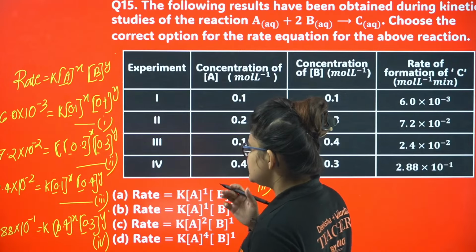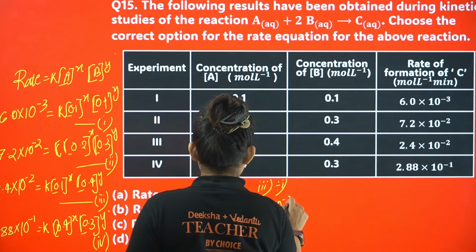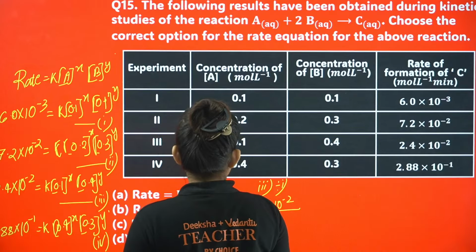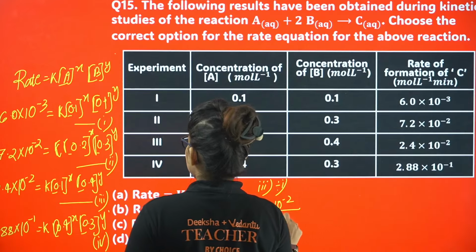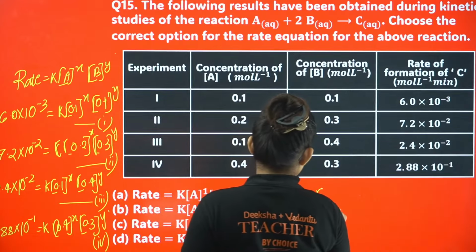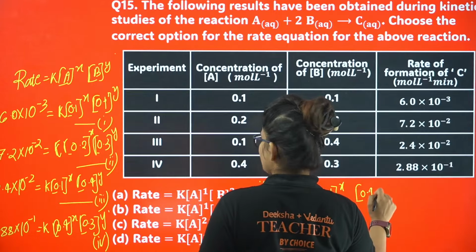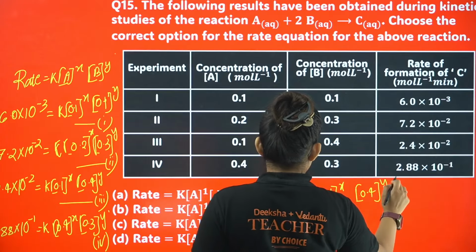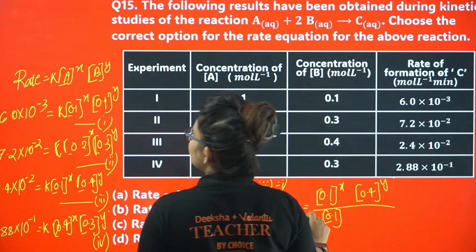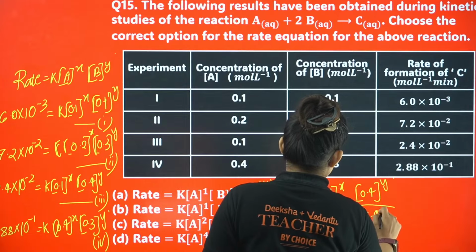If I do this, that is 2.4 into 10 power minus 2 divided by 6 into 10 power minus 3, please do it with me as well. K will be cancelled out. I'm not writing this: 0.1 power x into 0.4 power y divided by 0.1 power x into 0.4 power y.